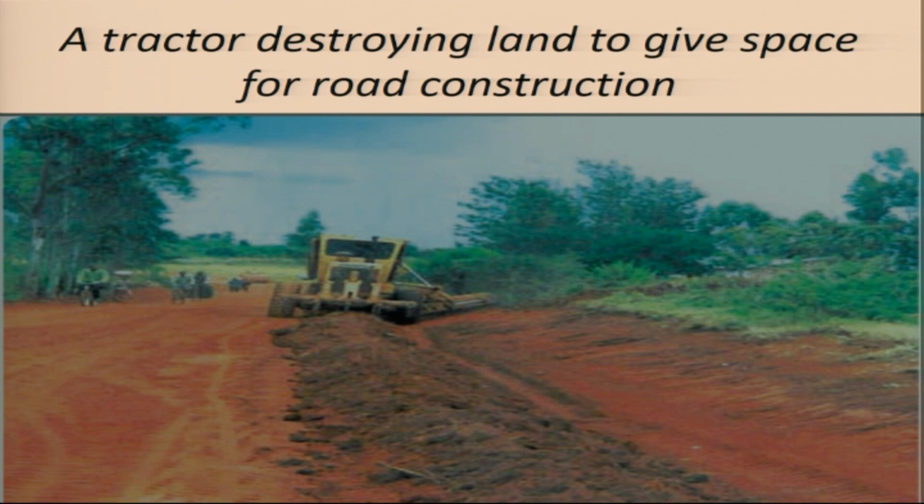So look at the diagram on the screen. Look at that picture. See? It was a kind of forest with a lot of beautiful plants and grasses, different species of plants and grasses. But you see, by the time there was a construction of the road, all the trees, all the grass were just cut off, were just put down. And you see that the land is just open.